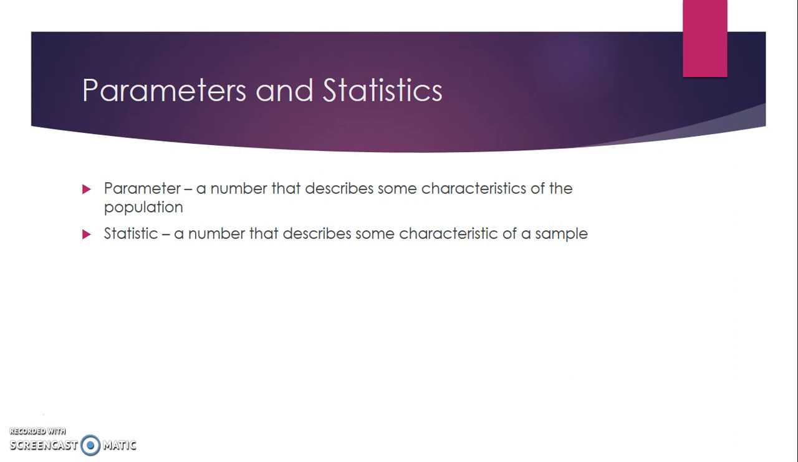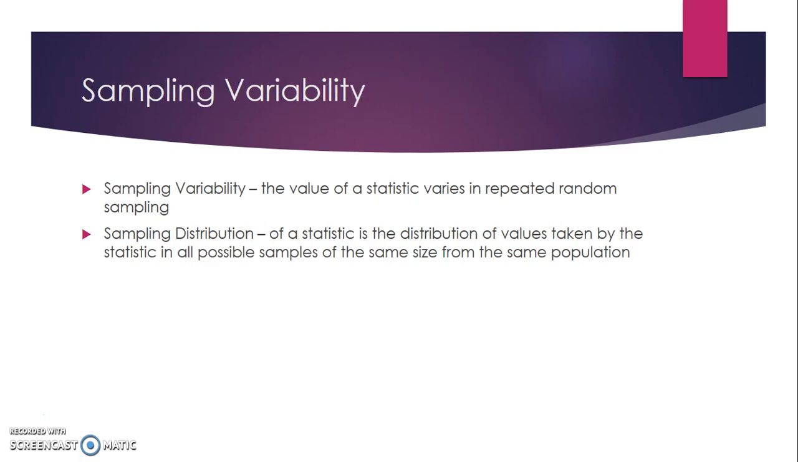Parameter and statistic. A parameter is a number that describes some characteristic from the entire population, whereas a statistic is a number that describes some characteristic from a sample. So if you're talking about a number that represents a population, you would talk about the parameter. If you're talking about a number that represents a sample, you're talking about a statistic.